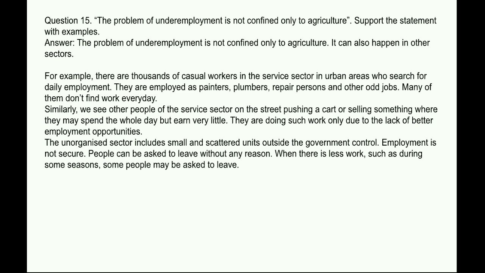The unorganized sector includes small and scattered units outside the government control. Employment is not secure. People can be asked to leave without any reason. When there is less work, such as during some seasons, some people may be asked to leave.